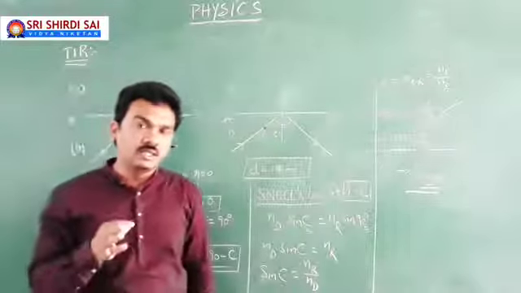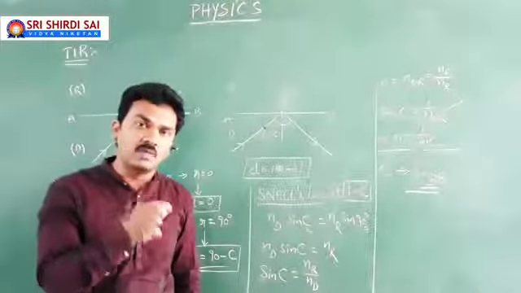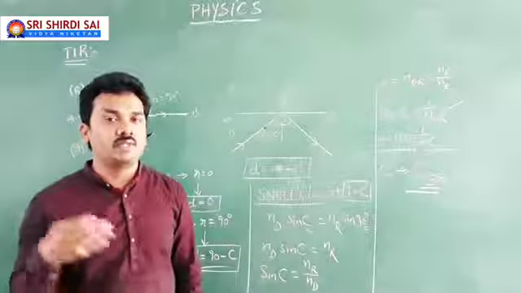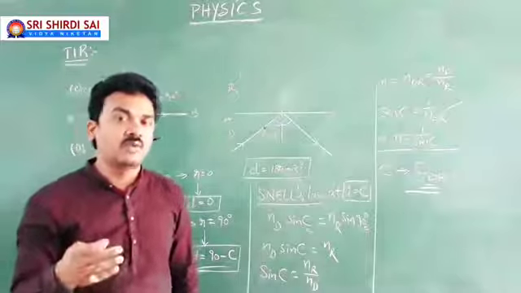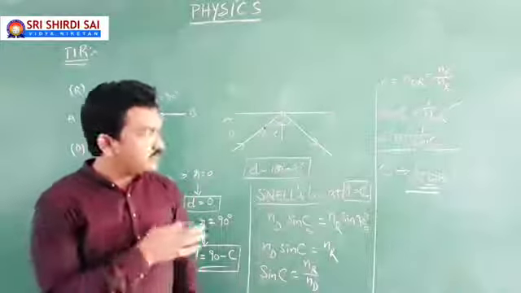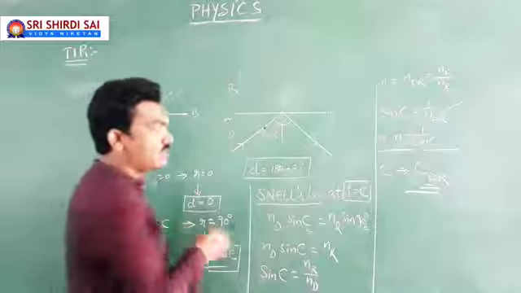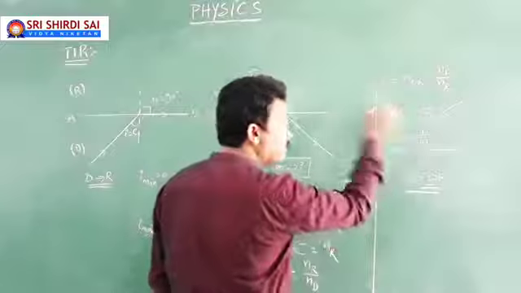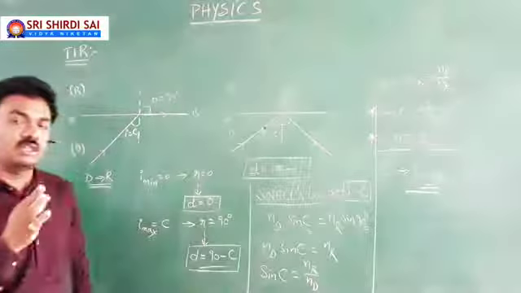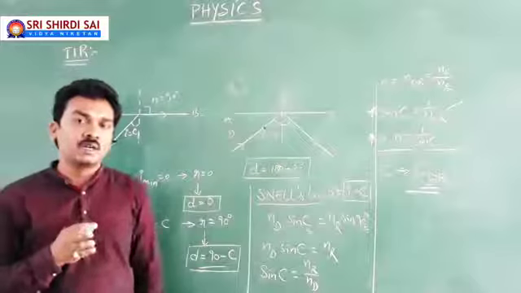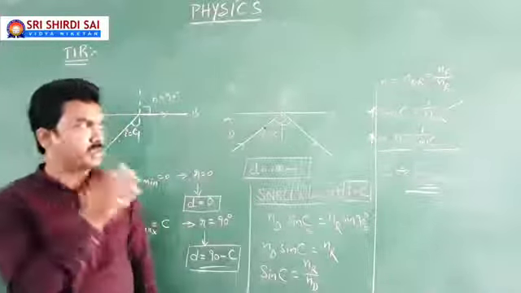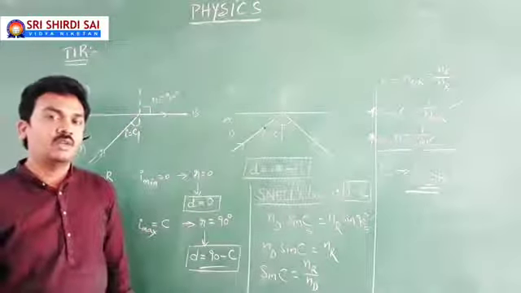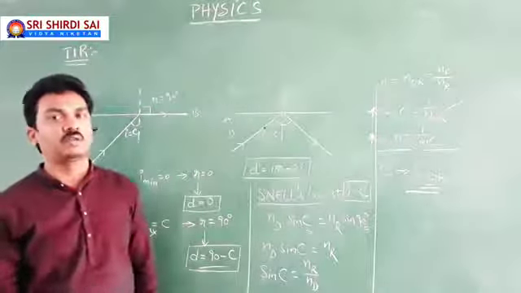So that is the reason why, while reading, C is the critical angle of incidence in the denser medium with respect to the rarer medium, and n is the refractive index of the denser medium with respect to the rarer medium. This is the relative refractive index. This is the basic concept connecting critical angle of incidence with refractive index, the basic formula that you need to remember while dealing with numerical applications on total internal reflection. That is the first point you need to remember. Later we will discuss in detail the different areas in total internal reflection.